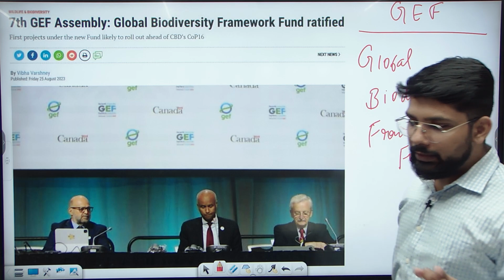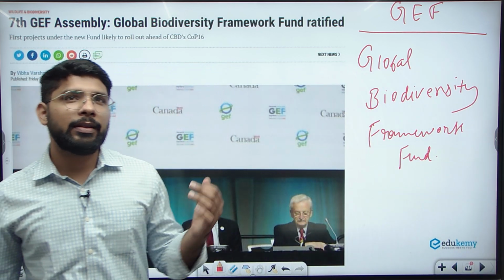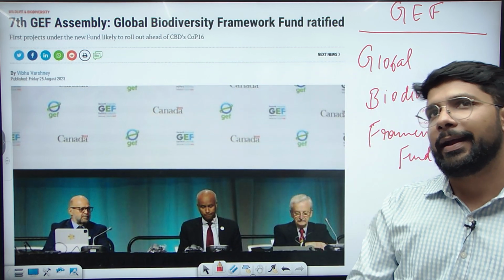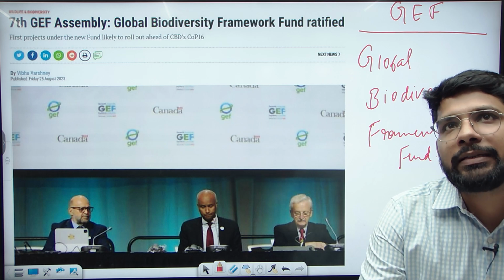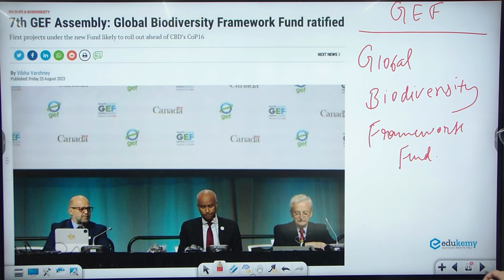This is important for your prelims perspective, and in the mains perspective, when there is a question related to the funding mechanism for the environment, you can write about the Global Biodiversity Framework Fund. Okay, so now let's see about the fund.